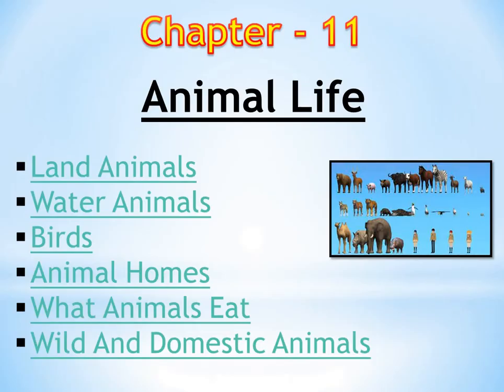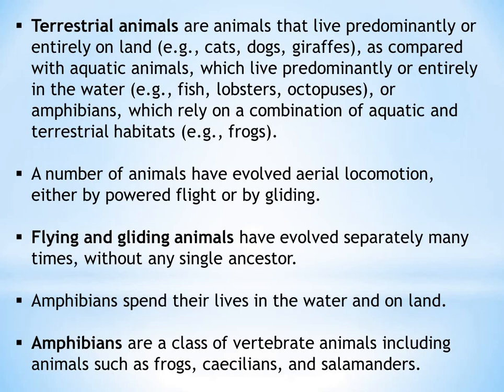Now, we will start with chapter 11, Animal Life. How is the life of the animal? How do they grow? What are the different types? This we'll learn in this chapter. Land animals, water animals, birds, animals' homes, what animals eat, wild and domestic animals, that is what we are going to learn in this chapter. Now, terrestrial animals.